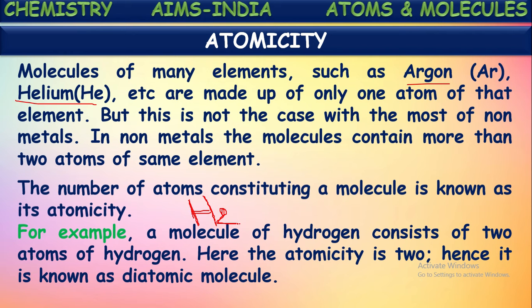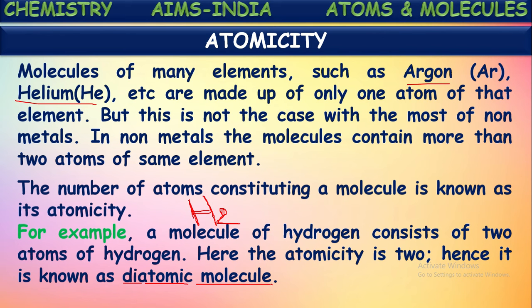So hydrogen exists with two atoms in each of its molecules. Hence, the atomicity of hydrogen is 2. As atomicity is 2 for hydrogen, it is also known as a diatomic molecule. So hydrogen molecules are diatomic molecules. What does it mean here? Di represents 2.